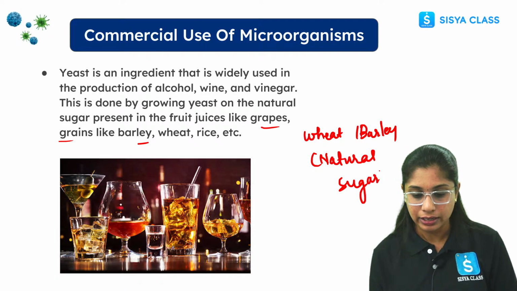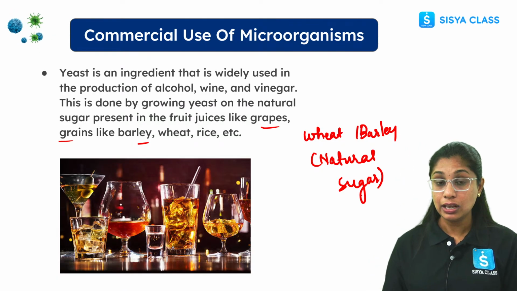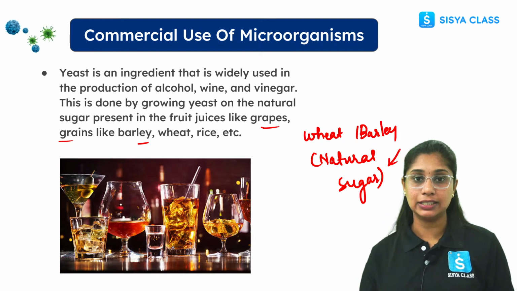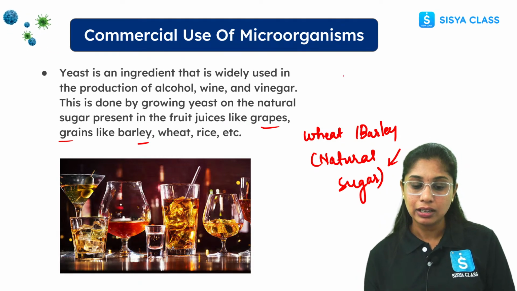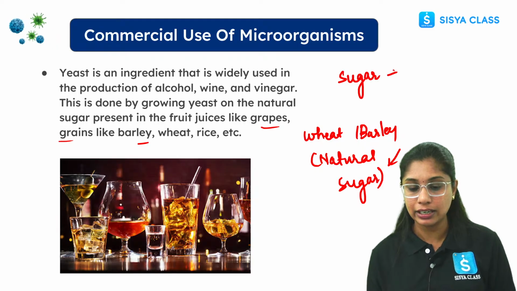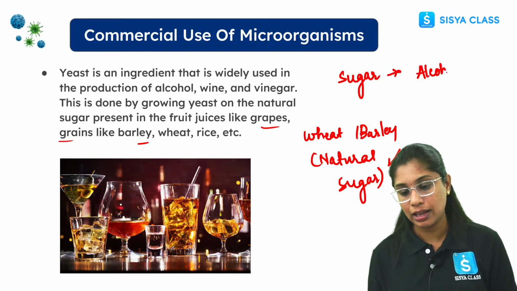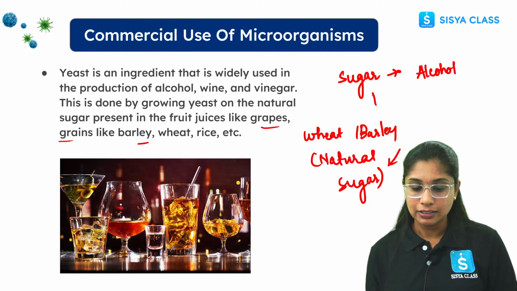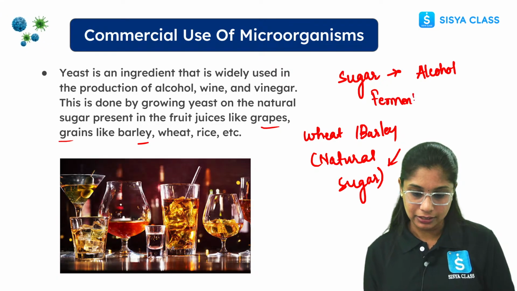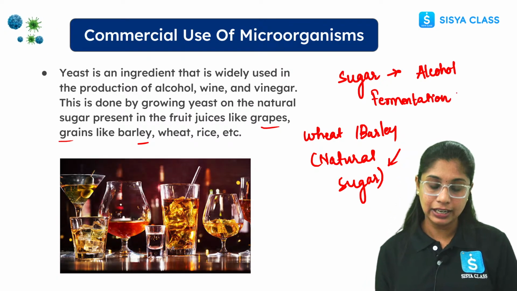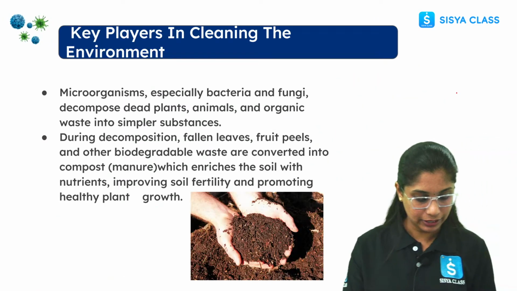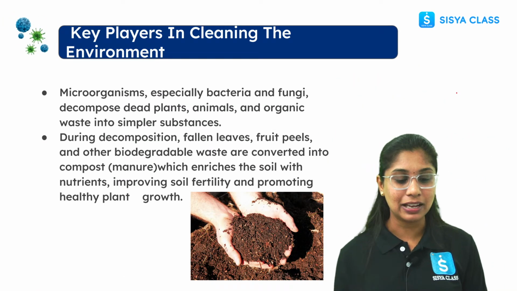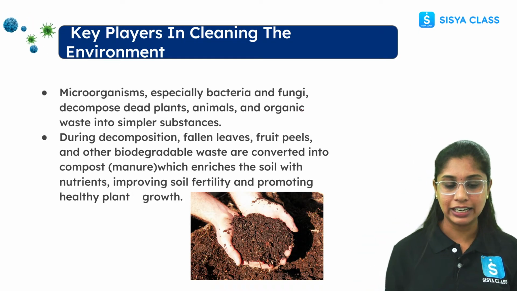So what do these microorganisms do? They feed on these. The sugar is converted into alcohol, and this process is called fermentation. Okay, so this is fermentation. Clear, everyone? Okay, fine.